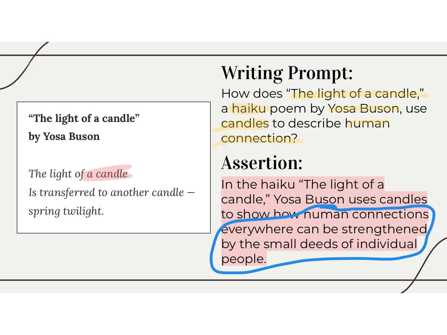The light of a candle is transferred to another candle, right? One single candle lights in one other single candle, and then pretty soon you have spring twilight, right? Lots of little candles that make up one night sky. That's an opinion I think that we can argue.